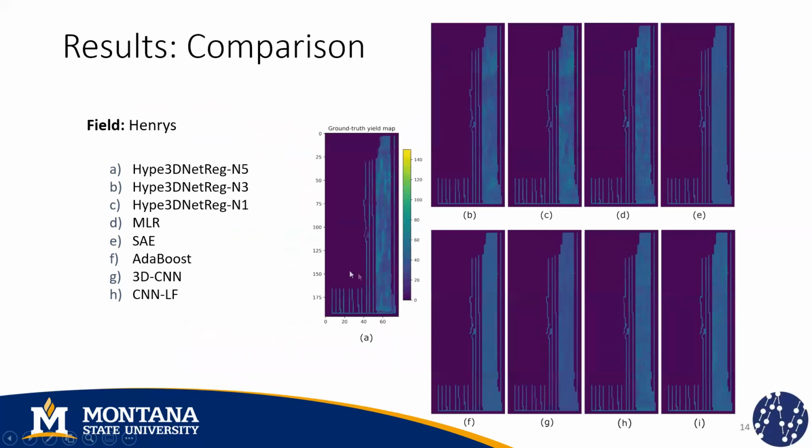So here we have the ground truth geomap for the Henry's field. And here we have the result that we obtained using hybrid 3D net reg using an output window size of 5, 3, and 1. And we can see that we obtain the generated geomap that is most similar to the ground truth in comparison to the other methods. We also need to note that if we reduce the output window size from 5 to 3, we are going to obtain noisier results. And the same is going to happen if we reduce the size from 3 to 1. And that is because in this case, we have more estimations per pixel or per point so that we can provide more confident results.